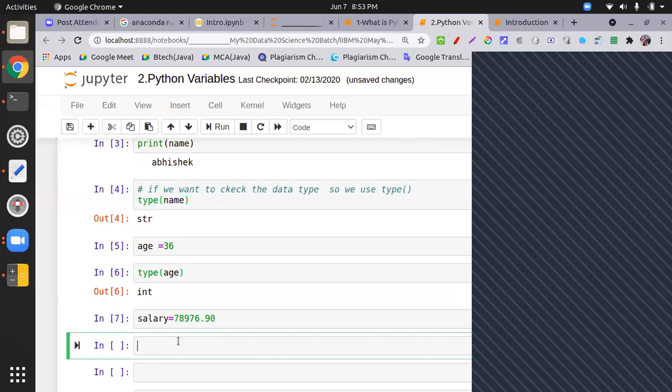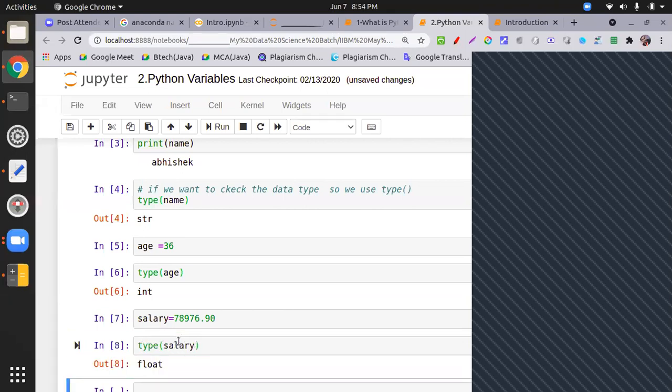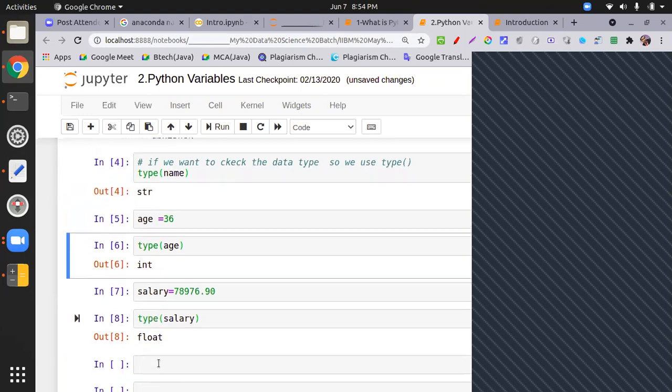What type does it return? Float. So you're seeing these three major data types: string, integer, float. Python is smart enough; we don't have to mention anything like int age, string name, or float salary. It automatically captures the data type.